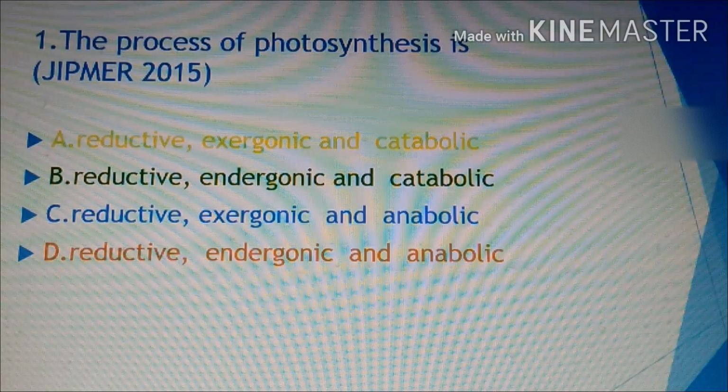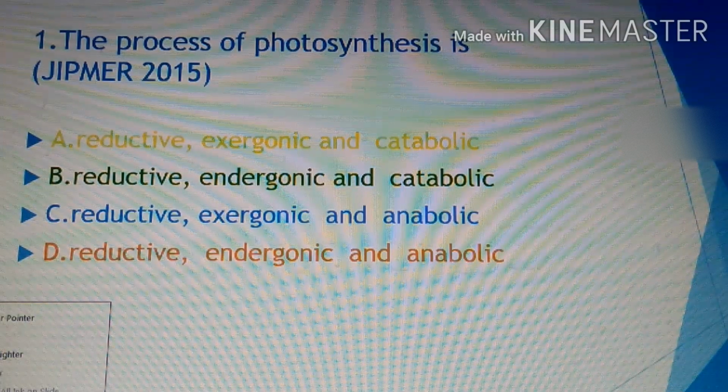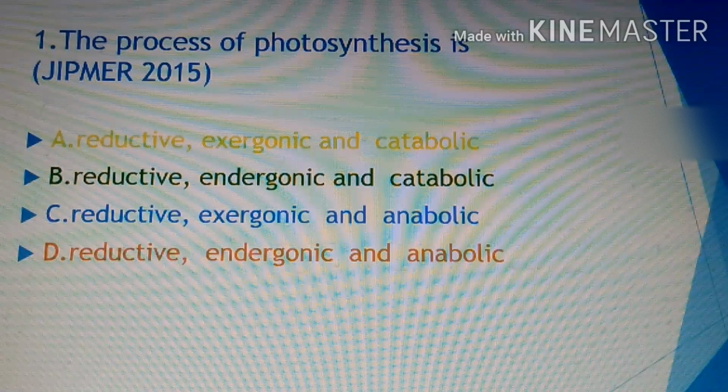So this is an endergonic process, with a plus delta G mechanism. And in each option the word reductive is there, because here CO2 is reduced to form glucose. Hence the fourth option includes all three words: endergonic, anabolic and reductive. So the correct option is D.